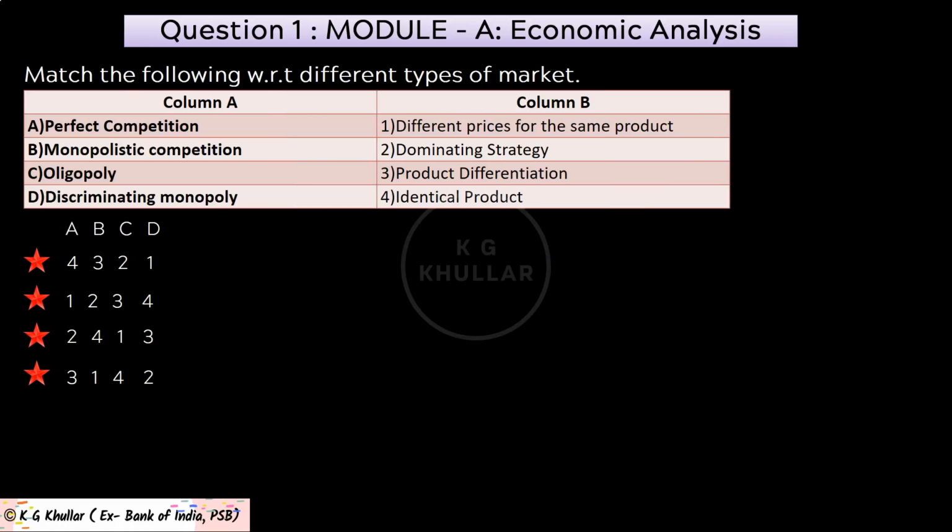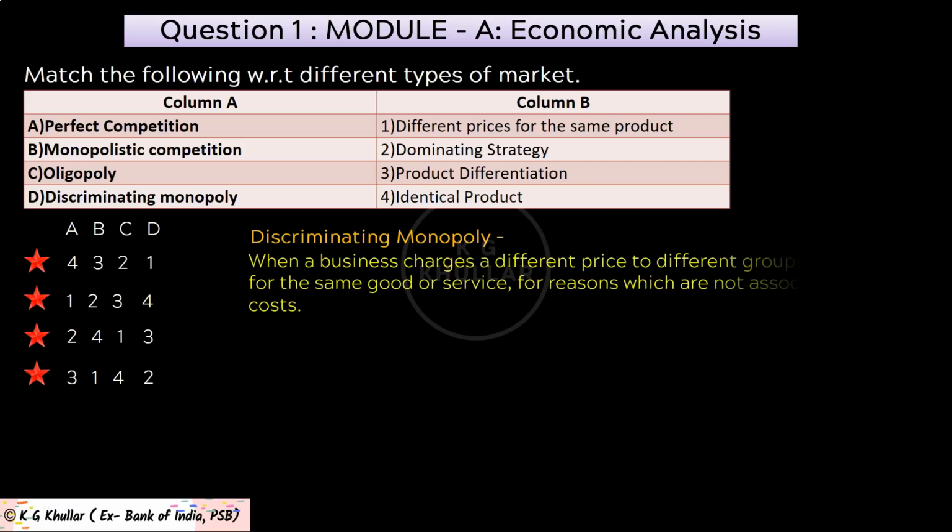And lastly, let's see discriminating monopoly. Friends, this occurs when a business charges different prices to different groups of customers for the same good or service for reasons which are not associated with the cost. But please note that charging different prices for similar goods is not pure price discrimination.